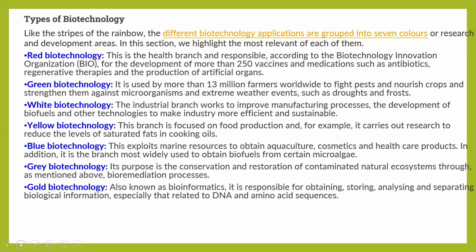Yellow biotechnology is focused on food production. For example, it carries out research to reduce the levels of saturated fats in cooking oils. Blue biotechnology exploits marine resources to obtain aquaculture, cosmetic and healthcare products. In addition, it is a branch most widely used to obtain biofuels from certain microalgae.